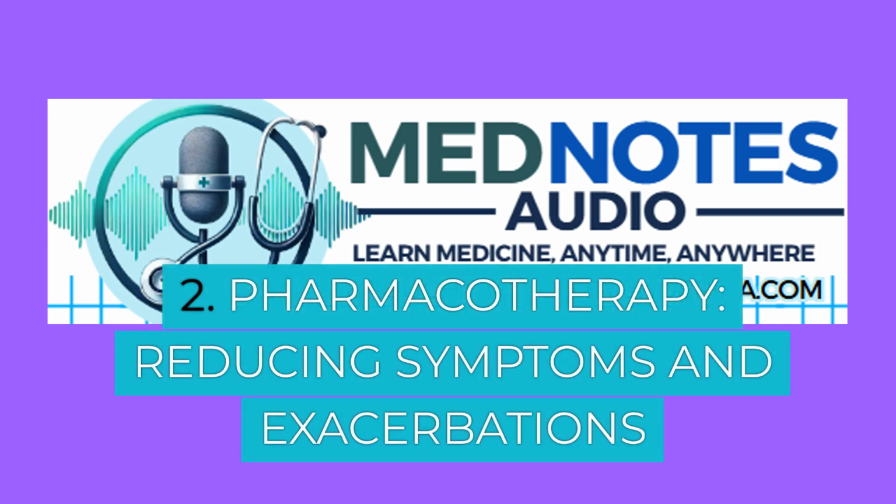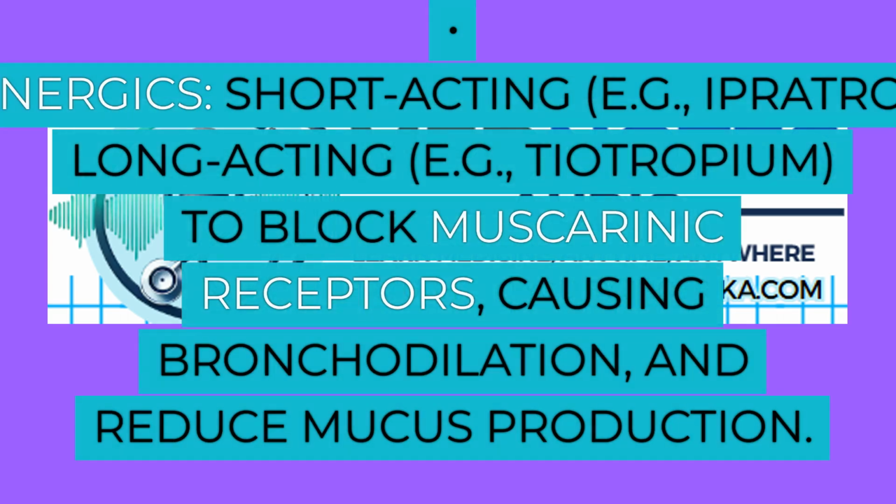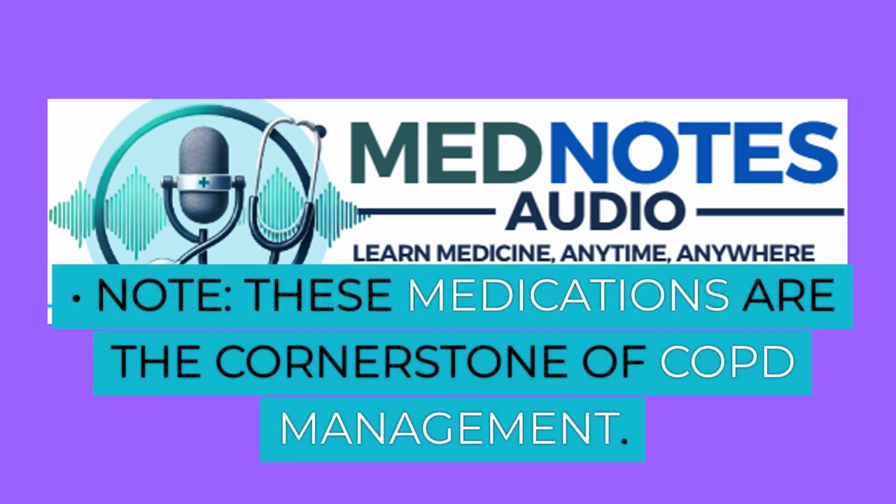2. Pharmacotherapy. Reducing symptoms and exacerbations. Bronchodilators. Beta-2 agonists. Short-acting, for example, albuterol, and long-acting, for example, salmeterol, formoterol, to dilate the airways and relieve bronchospasm. Anticholinergics, short-acting, for example, ipratropium, and long-acting, for example, tiotropium, to block muscarinic receptors, causing bronchodilation and reduce mucus production. Note, these medications are the cornerstone of COPD management.